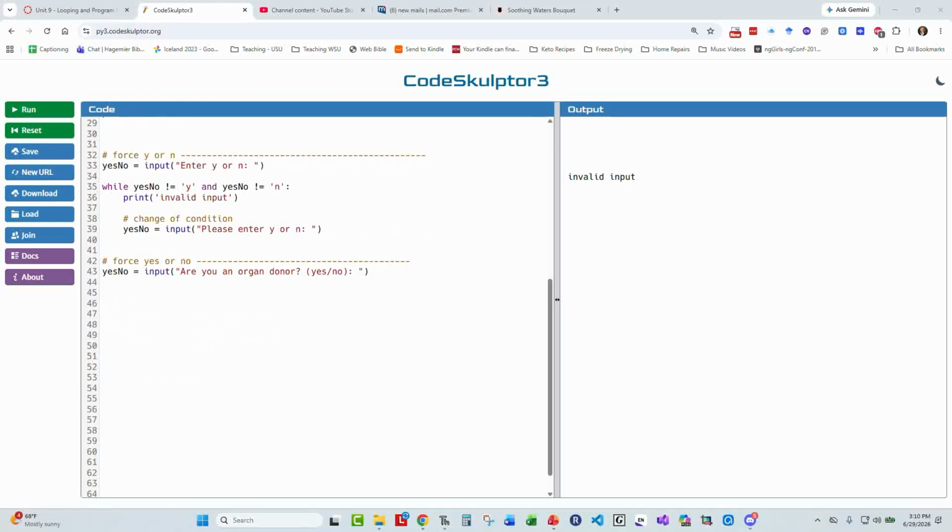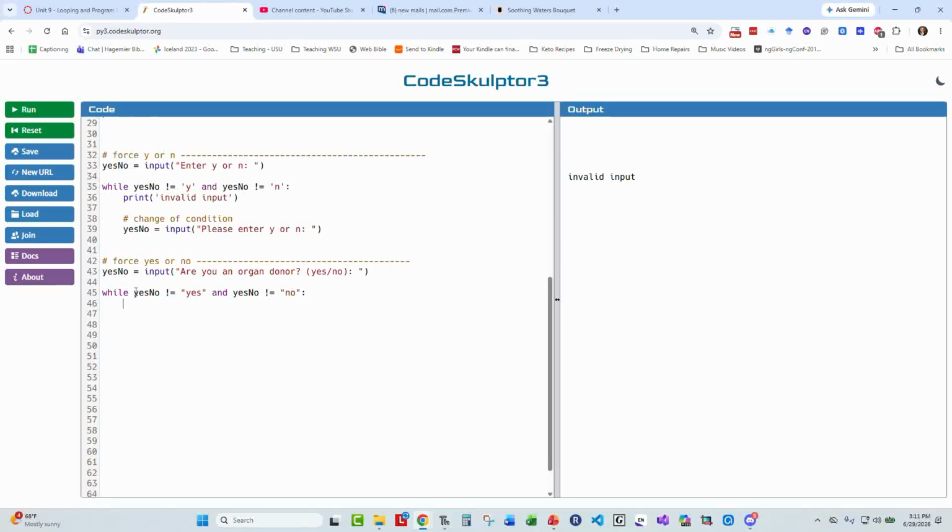Let's see if we can implement this as an organ donor question. It seems like this would be a really important place to get the user to key in the word yes or the word no. So I'm going to prompt them, are you an organ donor? I'm going to put that in a variable called yes_no, and then I'm going to create a while loop that says while it is wrong.